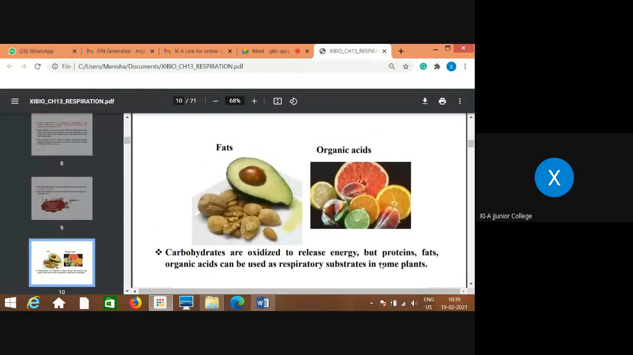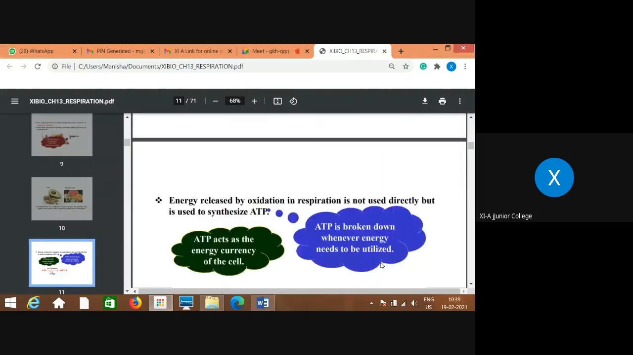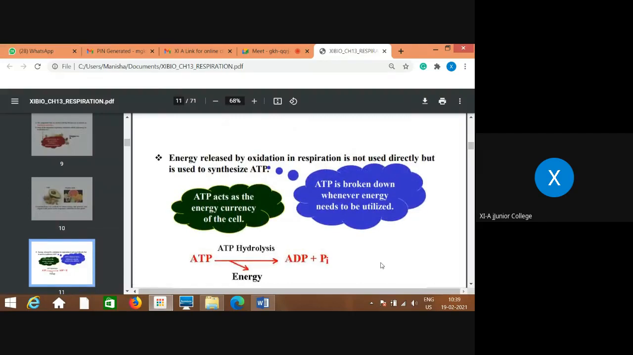Now, not only carbohydrates, but along with that, some other compounds like proteins, fats, and organic acids can also be respiratory substrates. So, along with carbohydrates, these proteins, fats, and organic acids can also be used for the process of respiration in some plants. So, remember that. Now, how is this ATP broken down?